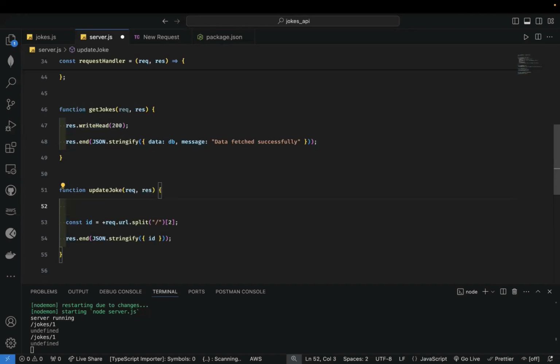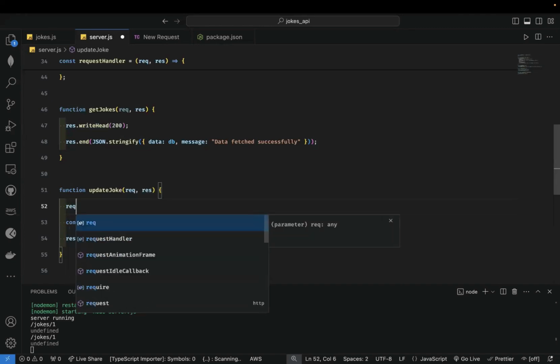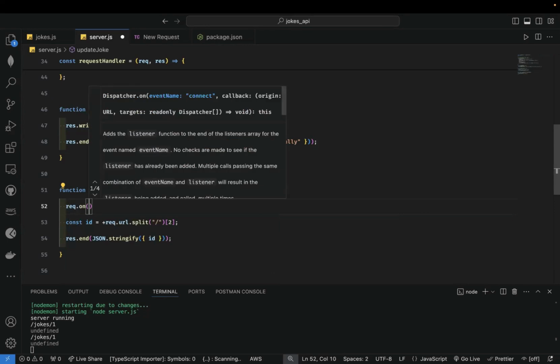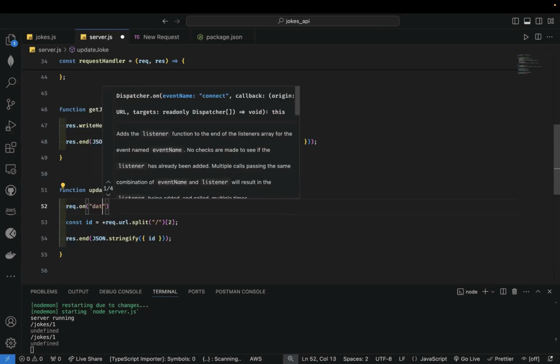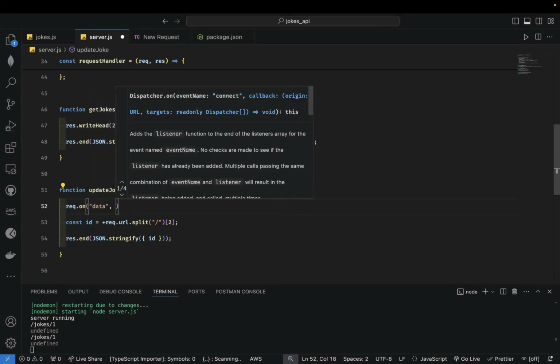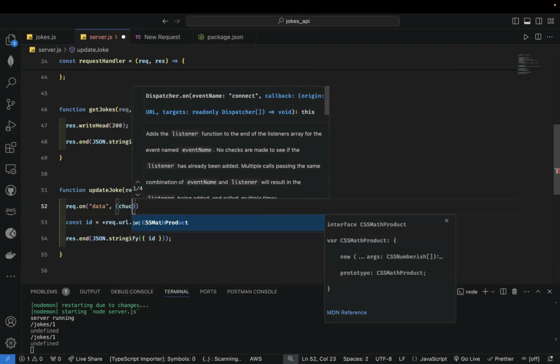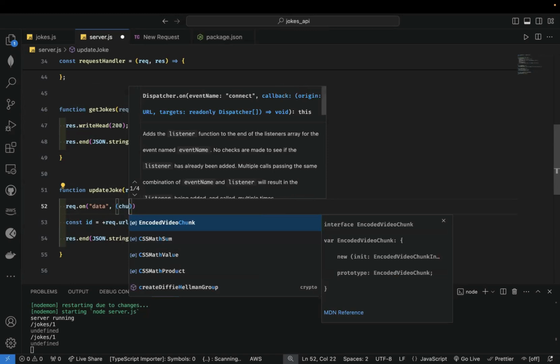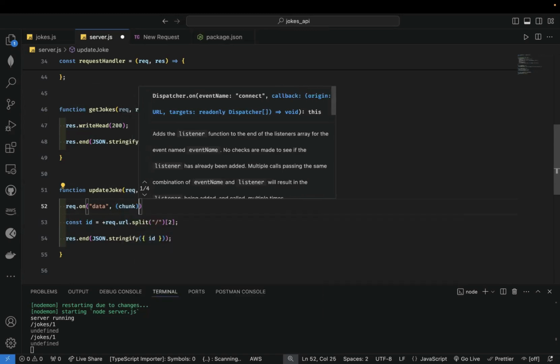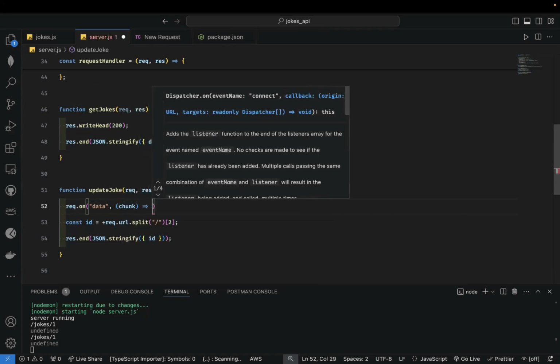So let me check something. Just hold on. So I'm going to say req.on data, it's an event emitter. So I'm going to take the current data, which we'll call chunk, the current chunk of data. Then I'm going to console log it.